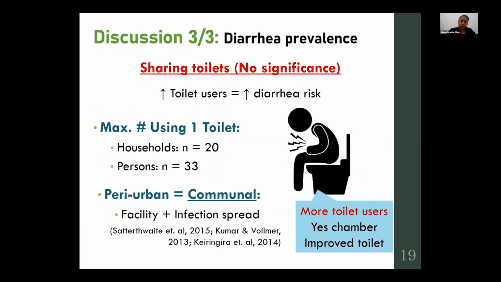From our sample, the maximum number of households using one toilet was 20. However, the maximum number of persons using one toilet was 33. It brings us back to the point that the peri-urban is very communal in nature. And so if everybody is sharing the same facility and there's contamination there, this can lead to infection spread.